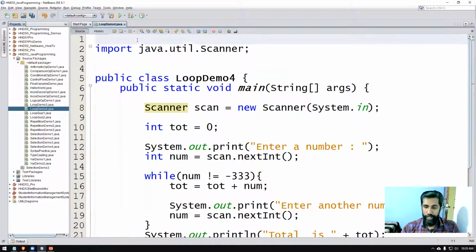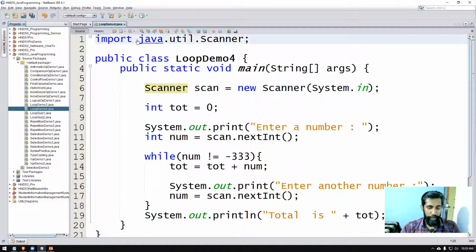This is another good feature of NetBeans. When we are writing the theory part, I'll let you know good features found in an IDE. This is another one, code completion and auto coding. We didn't type this, NetBeans automatically gave us this code. That is how you make use of the Scanner class, or that is how you take the input.